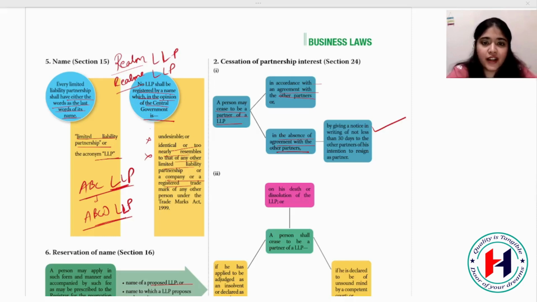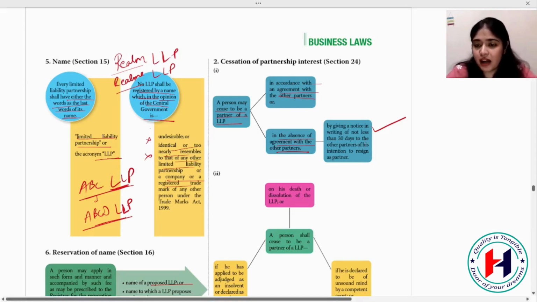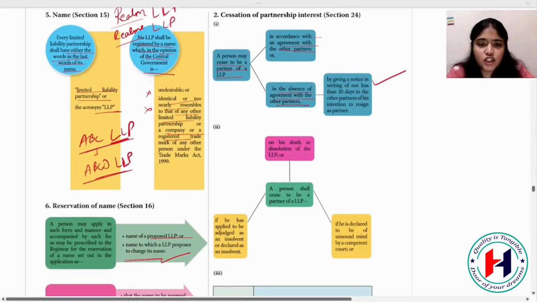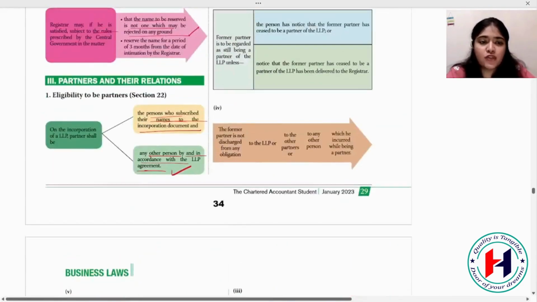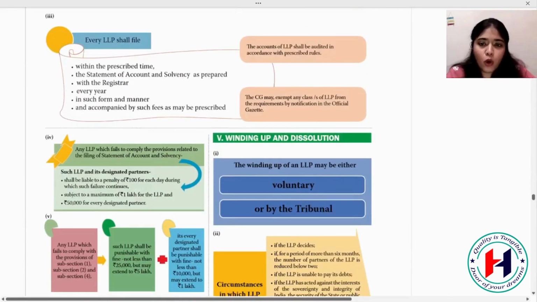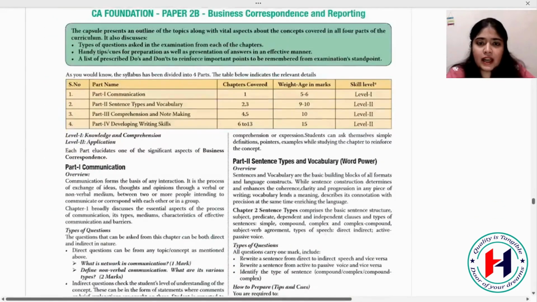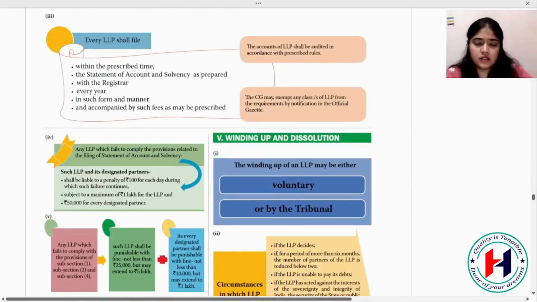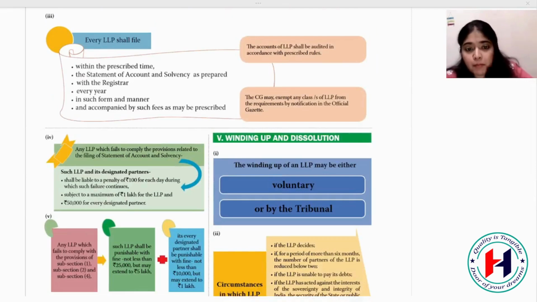Great. Now what we have next is how LLP is different from others. That is important. Cessation of partnership is not very much given in your book. Change of name of LLP was given, and then how it is distinguished from other types of entities. Now I hope you know the charts of this LLP, like how it is different from other formations, like limited liability partnership and limited liability company. I hope you are all aware about it, right?